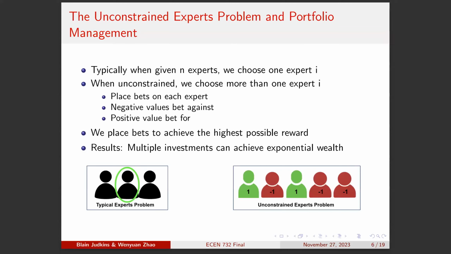The unconstrained experts problem and portfolio management. Typically when given n experts, we choose one expert i. When it's constrained, we choose more than one expert i. So as you can see in the bottom left, this is the typical problem. The one on the right is what our paper goes over, the unconstrained experts problem. When it's unconstrained, we choose from more than one expert i, and we place bets on each expert. The negative values bet against, as you can see from the red. The positive values bet for, as you can see from the green. We place these bets to achieve the highest possible reward. Our results are that multiple investments can achieve exponential wealth.